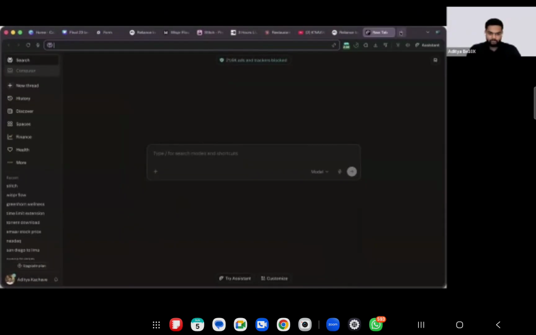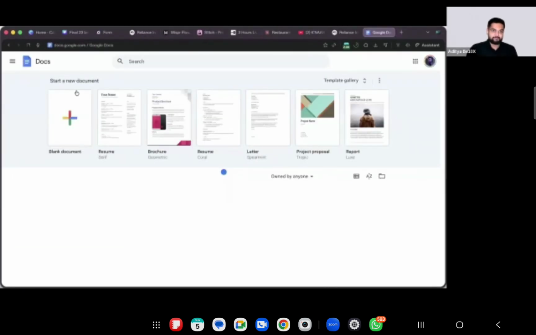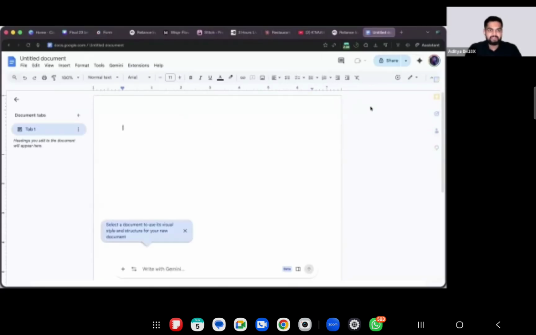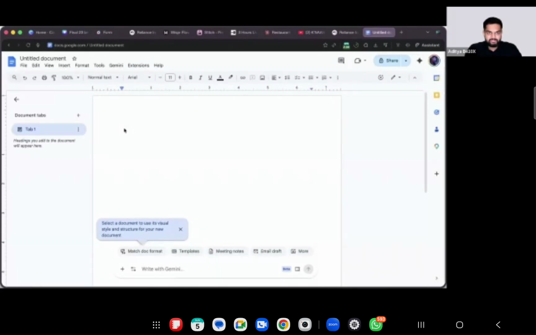So when I open my docs or my PPT or anything, what I can simply do is go and open my docs, hit this key and speak. My name is Aditya. I'm absolutely passionate about teaching. Right now, I'm conducting an AI tools workshop. I hope everyone is enjoying this workshop.